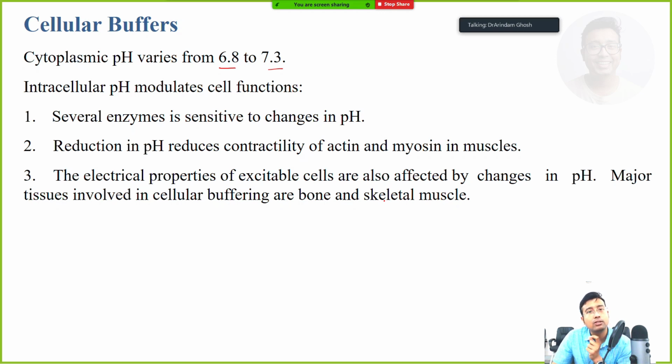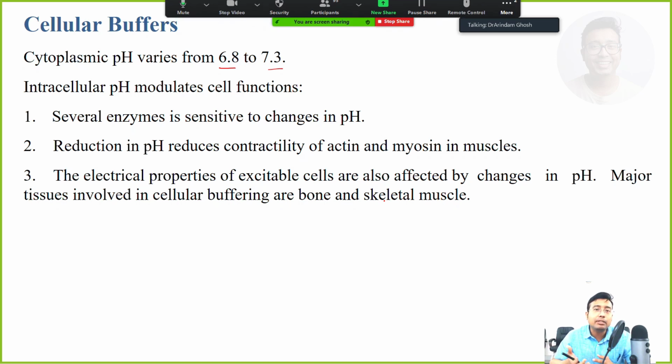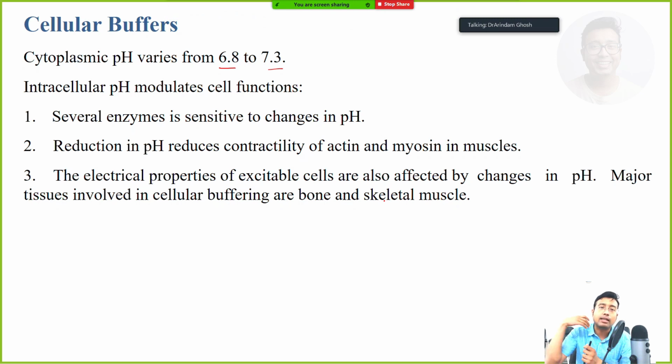Also, the resting membrane potential is dependent on pH. All the spike potentials, everything that we have studied in nerve muscle conduction, are sensitive to a very narrow pH range. What happens if the pH is reduced very much? Whenever the patient is going into acidosis, the patient will go into coma and his muscles will be loose and lax. When you become interns and doctors, you will see that whenever a patient lands up in ICU with respiratory acidosis, his hands and feet behave as if there is no tone. No tone means there is no contractility.